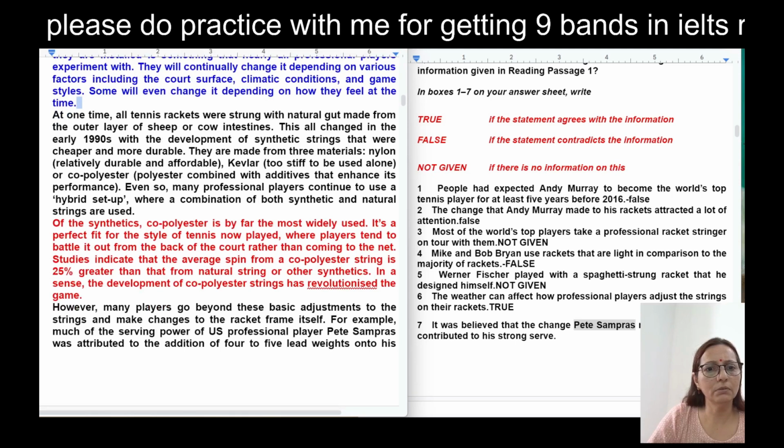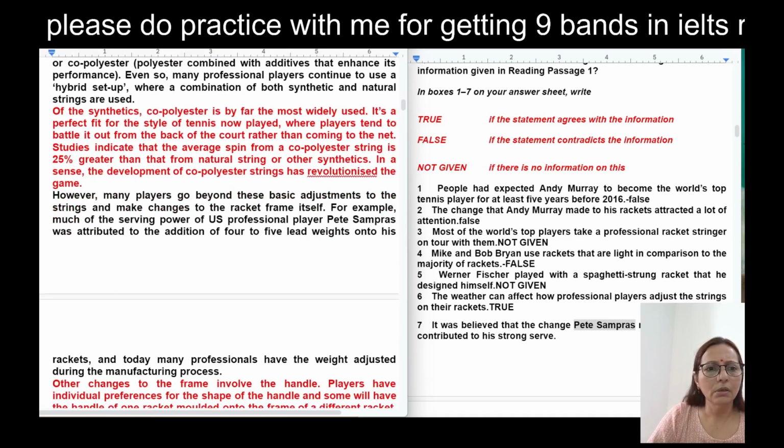Here it is no. Or this has changed, cheaper made three material. No, here they are talking about some material. Tennis where players tend to battle. Here also no. However, many players go beyond adjustment to the strings and make changes to the racket framework itself. For example, yes, here this person, Mr. Pete Sampras, is here.